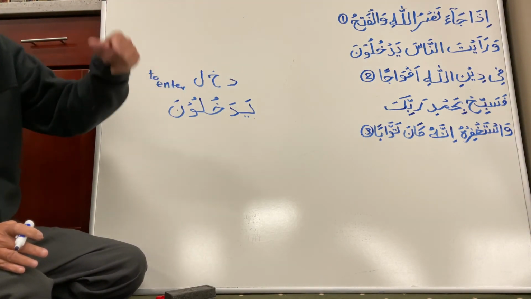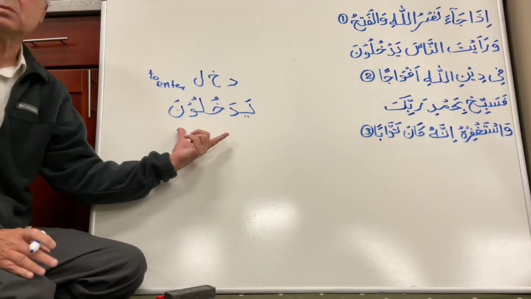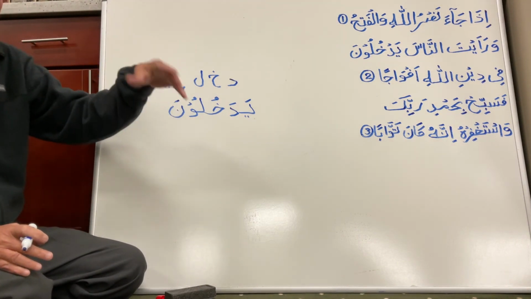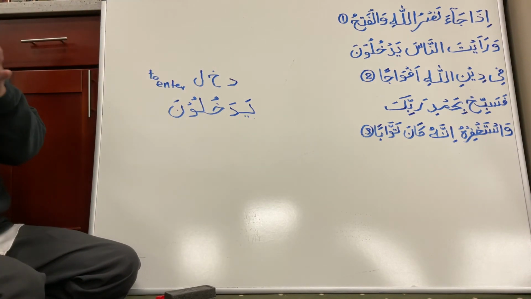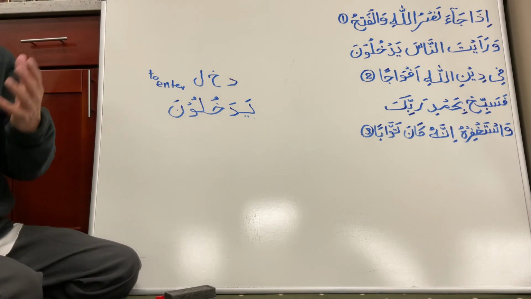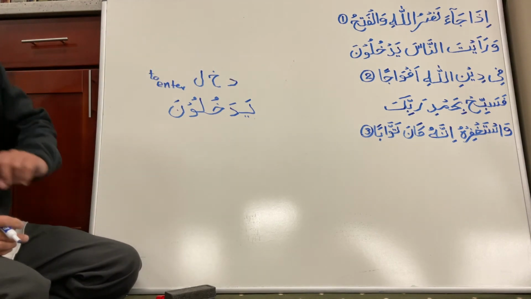Who are they? People. So An-Nas is being replaced by they now. Or you can say the people will enter. So you will see, if you are there in the future, that people will be entering or people will enter. Where will they enter?